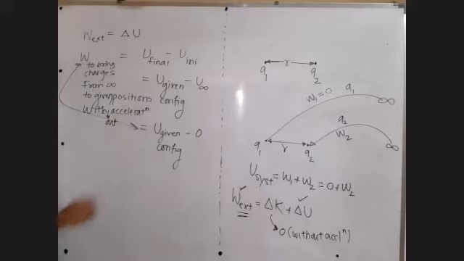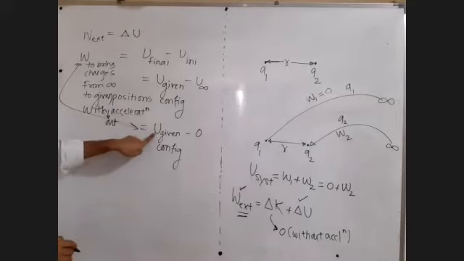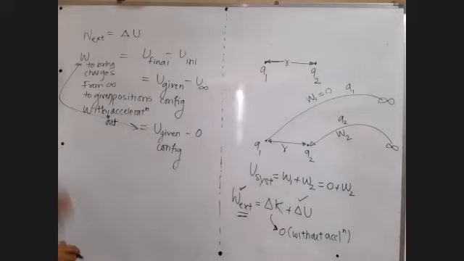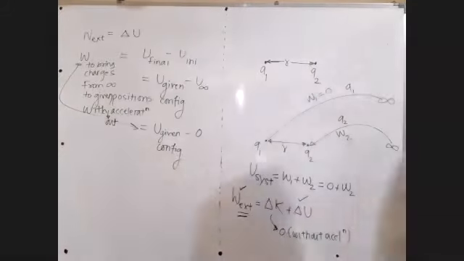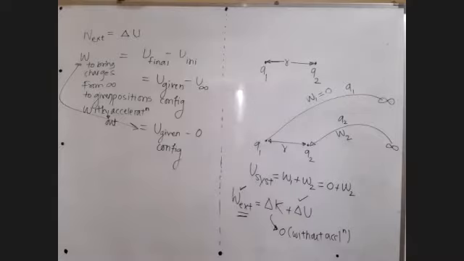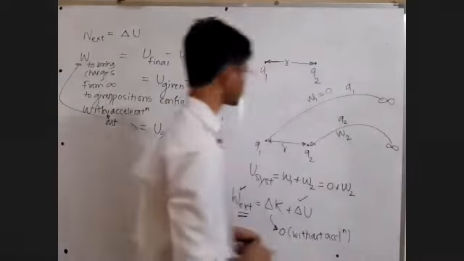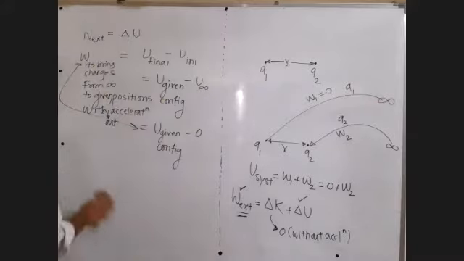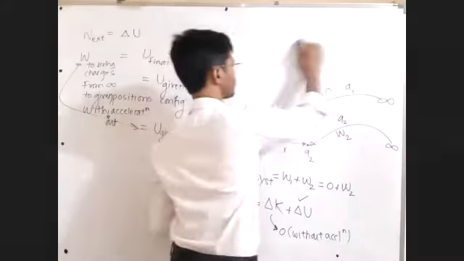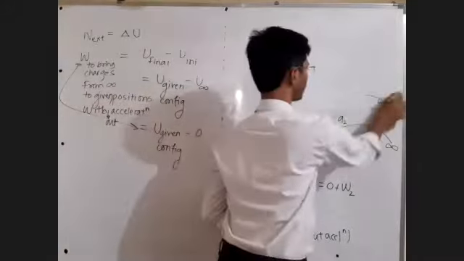Without acceleration. Work done to bring charges from infinity to given positions without acceleration is equal to the potential energy of the given configuration. Okay, sir, fine. Next. Now let us try to find out the interaction energy, or the potential energy, of given configurations.